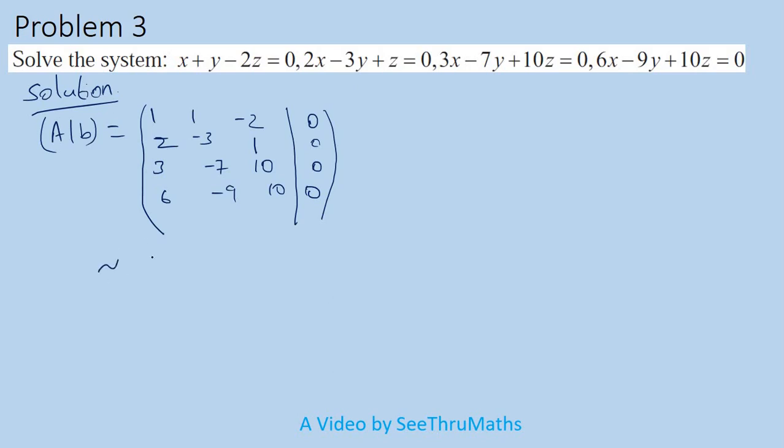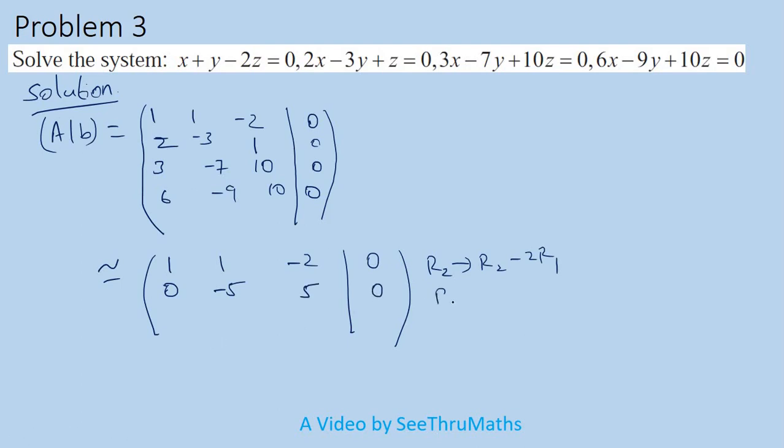In this case, first row no change, because the first element is 1. It is always an advantage. Minus 2, here 0. Row 2 is replaced by row 2 minus 2 times row 1. So here 2 minus 2 is 0. Minus 3 minus 2 is minus 5. 1 plus 4, it is 5. Here 0.